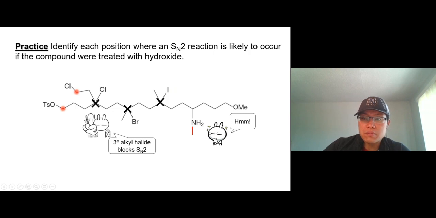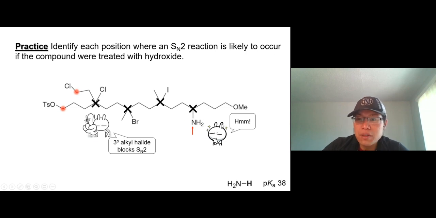Amine, NH2, good or bad leaving group? Think back to the pKa table. What's the pKa of its conjugate acid? What's the conjugate acid? NH3, ammonia. What's the pKa of ammonia? 38, right? 38. Oh my God, ew. That's really bad. A good leaving group's conjugate acid should have a negative pKa value. This guy has 38. I don't know what to say. It's really bad right there. So no, this guy never leaves.